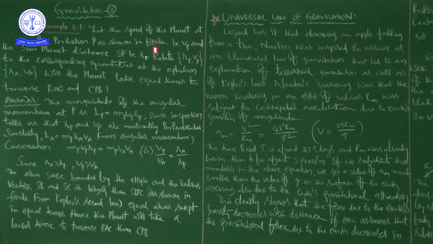Okay, right. So in this problem, we checked, will the planet take equal times to traverse BAC and CPB? So what is the answer? No, because see here, the planet will take a longer time to traverse BAC than CPB.